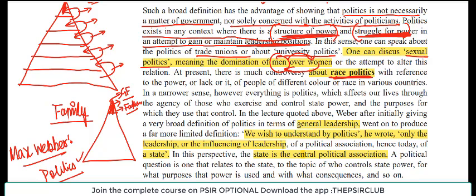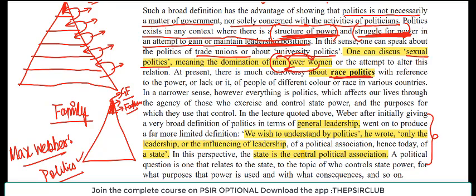Now in that very same lecture, later on, Max Weber himself said that if you wish to understand politics, then you have to understand who has the maximum power. ठीक है, अगर मैं आपसे पूछूं in your society, in India, who has the maximum power, right?